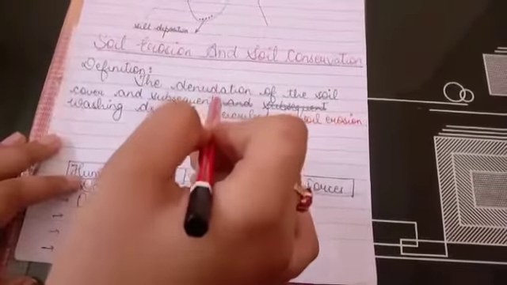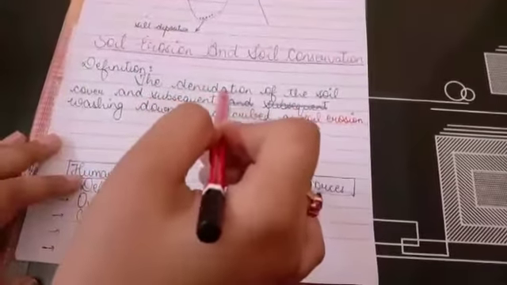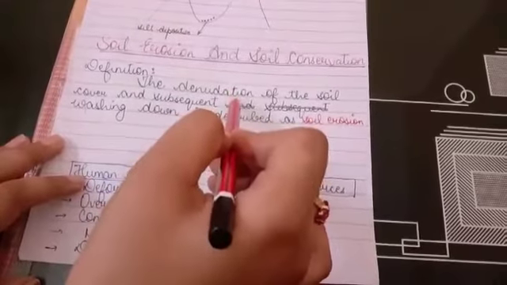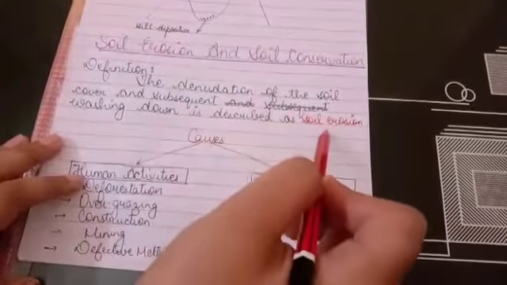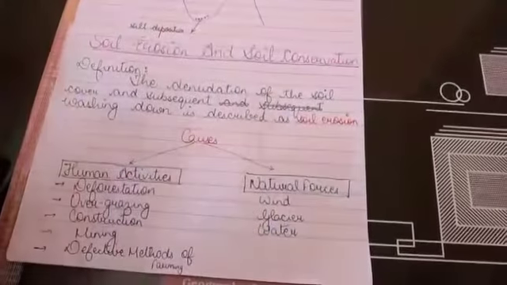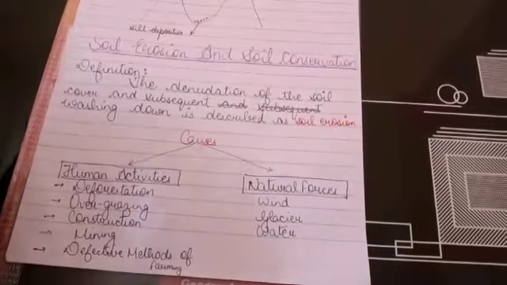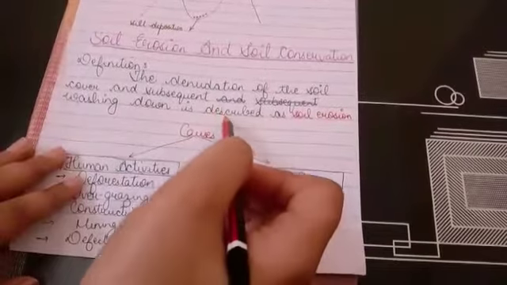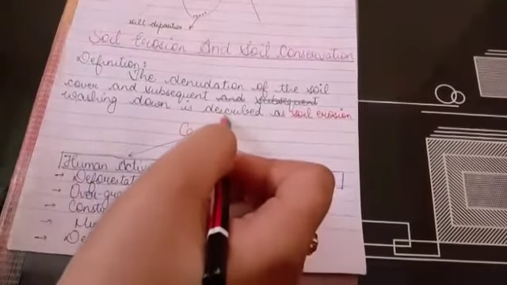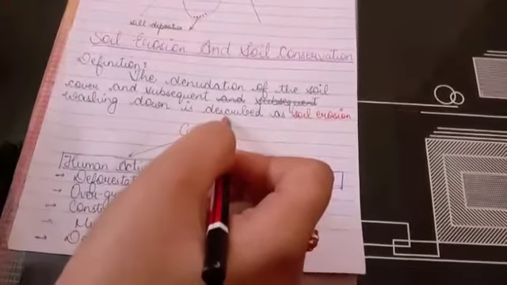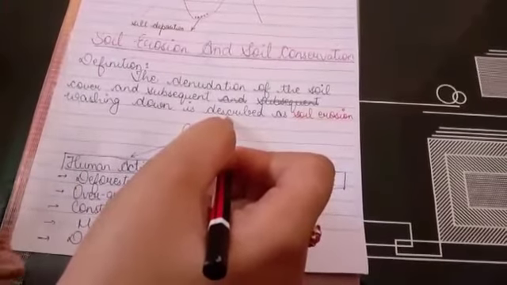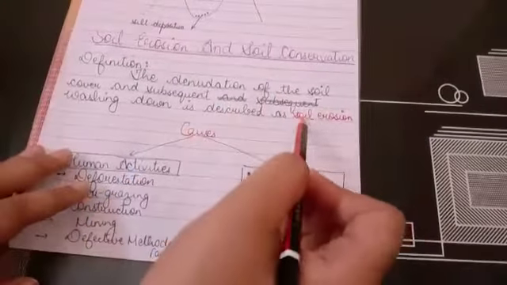Denudation means when there is wearing away of the soil by the action of wind, water, etc., it leads to soil erosion. इसका मतलब है when the topmost layer of the soil, where most of the fertile particles of the soil are present, when that particular top layer of the soil gets eroded by the action of wind, water, or by the melting of glaciers, it leads to soil erosion.